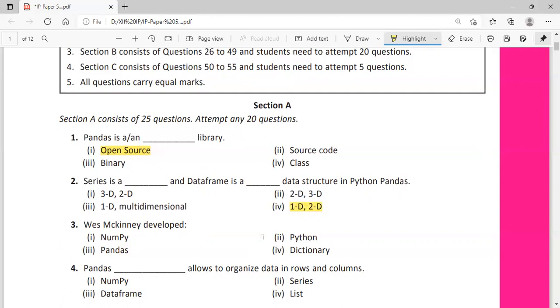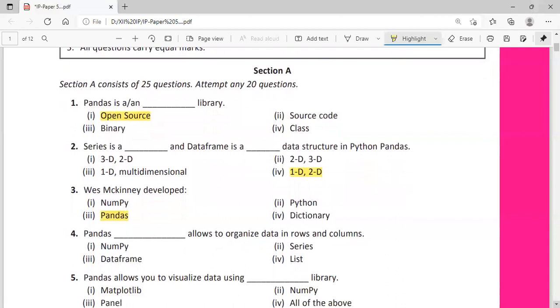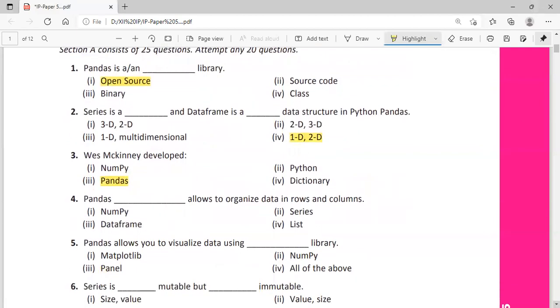Wes McKinney developed NumPy, Python, Pandas, or dictionary? Wes McKinney is the author of Pandas. Pandas allows you to organize data in rows and columns. So which one: NumPy, series, data frame or list allows us to store data in the form of rows and columns? Among these, data frame.